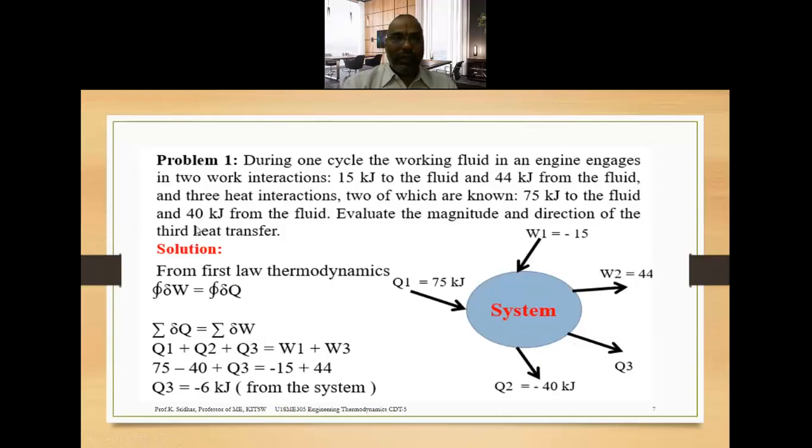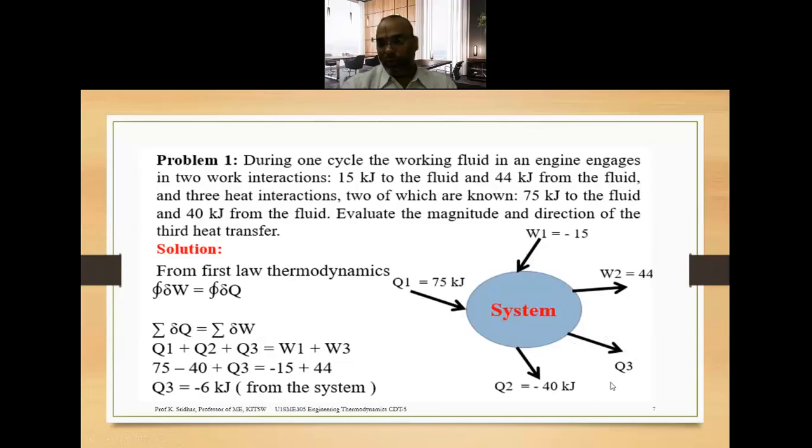Next, three heat interactions are taking place. So there are two work interactions and three heat interactions, of which two are known and the third one is unknown, which we have to find out. 75 kilojoules to the fluid: heat transfer to the system is always positive, so it is plus 75. 40 kilojoules from the fluid: heat transfer from the system is always negative, so minus 40. Evaluate the magnitude and direction of the third heat transfer.